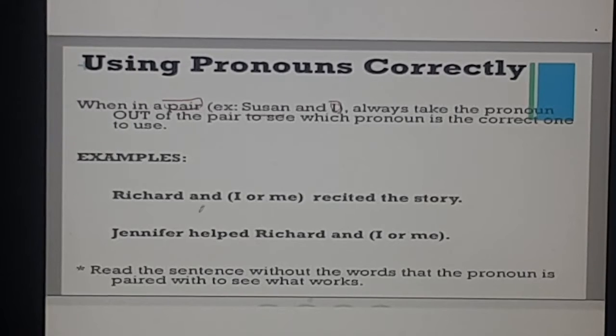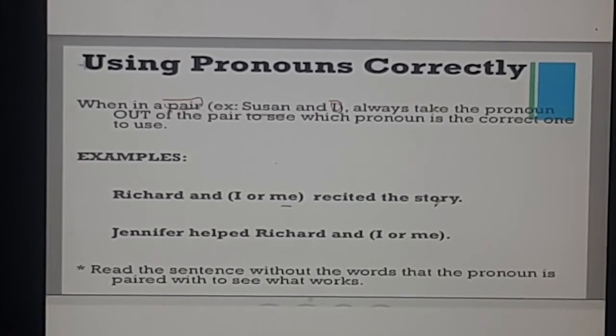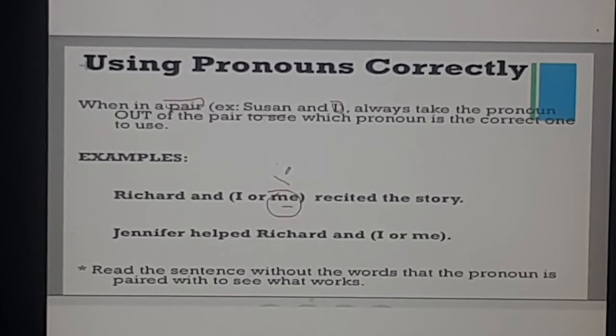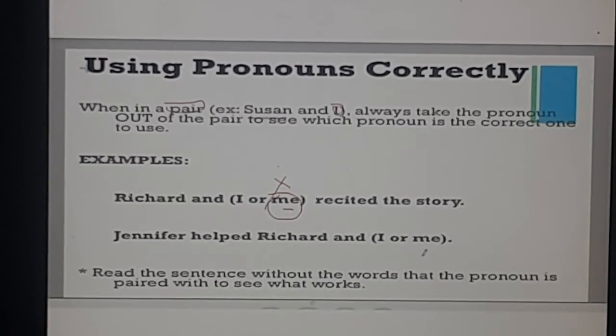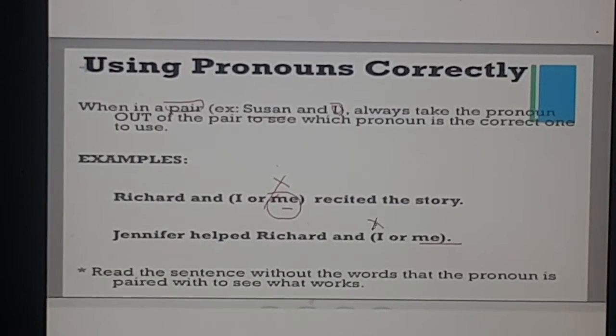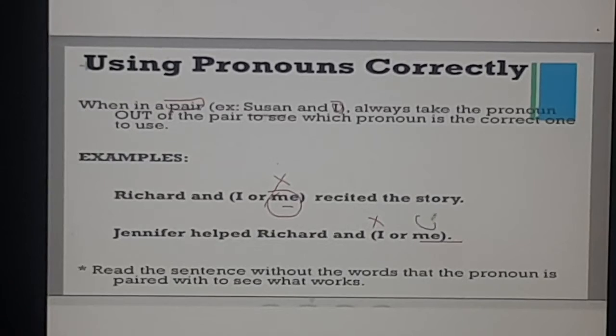For example, Richard and I or me recited the story? Richard and I recited the story, not me recited the story. This is correct. Jennifer helped Richard and I or me? No, Jennifer helped Richard and me. In the first sentence we are using it as a subject, so it is I. Here we are using it as an object, so it is me.